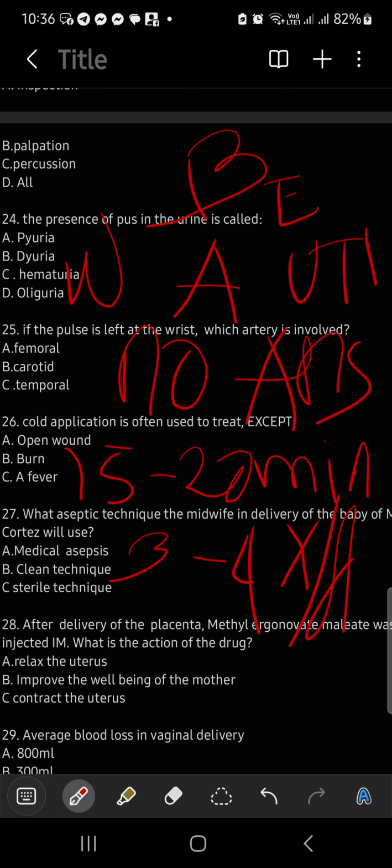So, we need to avoid the hot application. That is correct. Okay? So, open wound is for cold application, not for hot application.